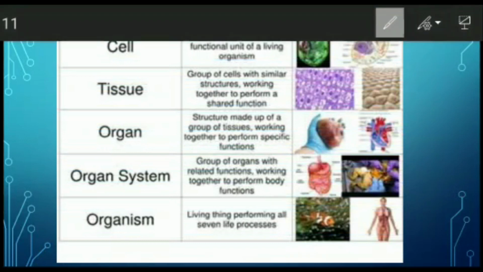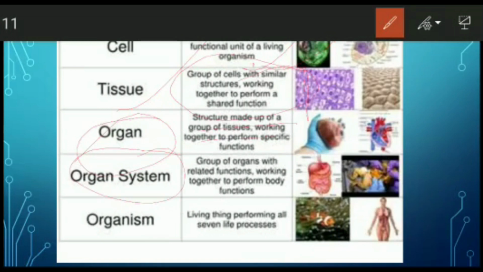Now you can see that the cell is the functional unit of living organism. Then if you talk about the tissue, they are the group of cells with similar structure working together to perform a shared or similar function. Then it's organ, a structure made up of a group of tissues working together to perform a specific function.